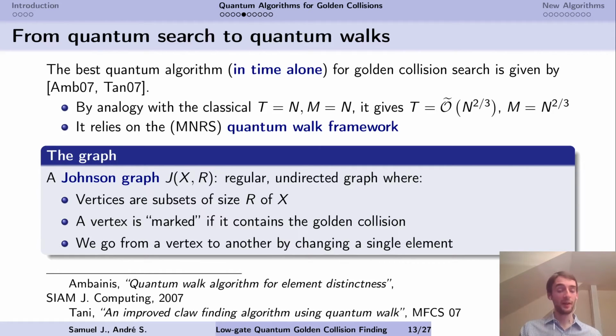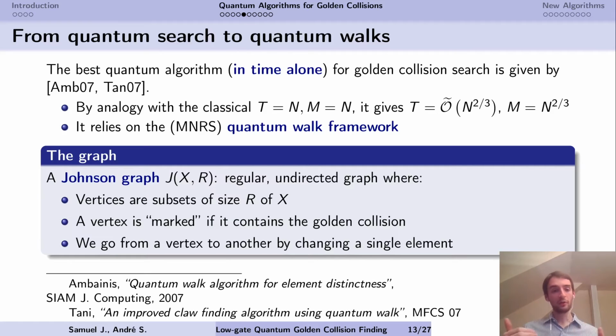If you re-optimized it with classical operations, you would obtain this classical trade-off. It can be rewritten in the MNRS quantum walk framework, which only requires us to write specific operations that we can plug into this framework and obtain an algorithm, pretty much like quantum search.